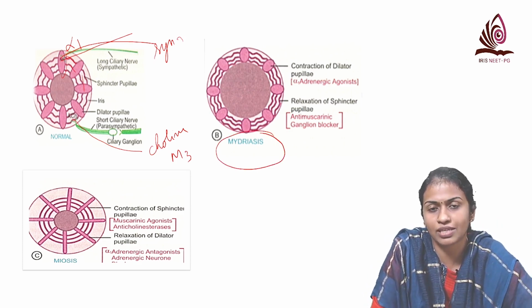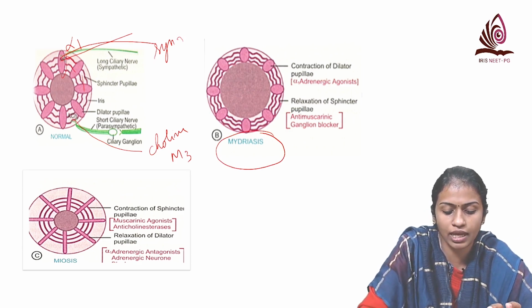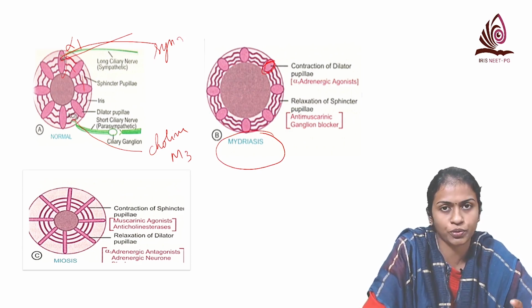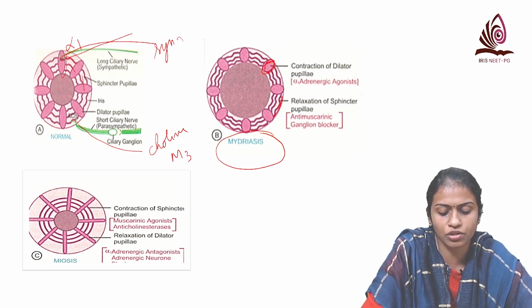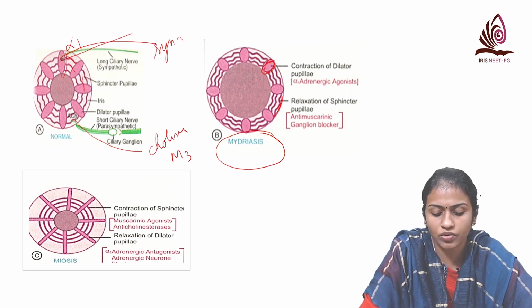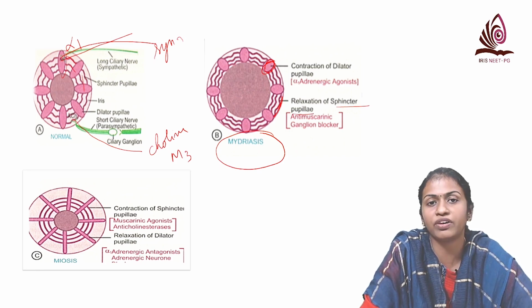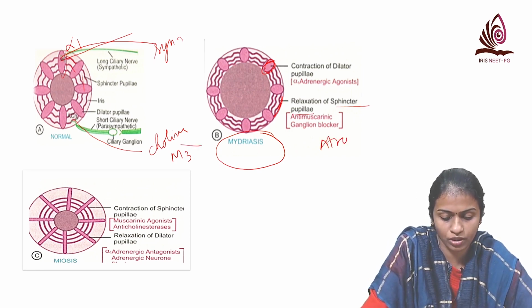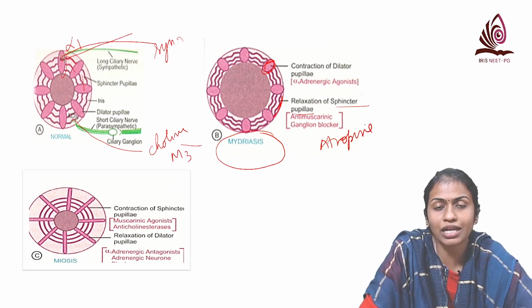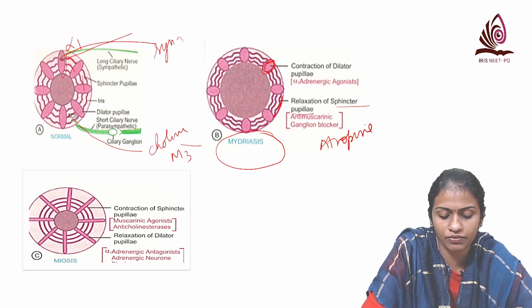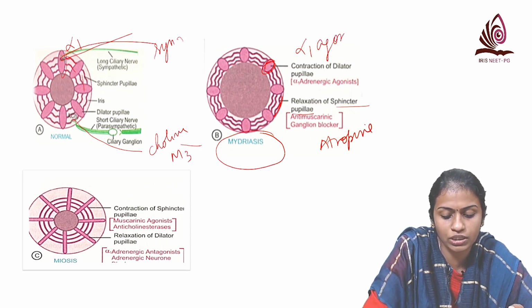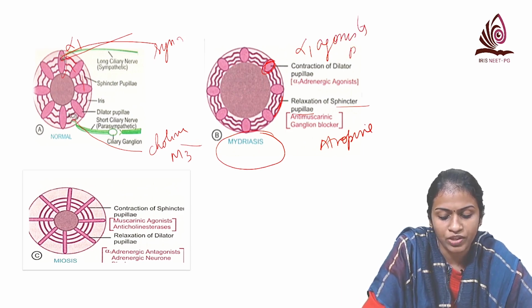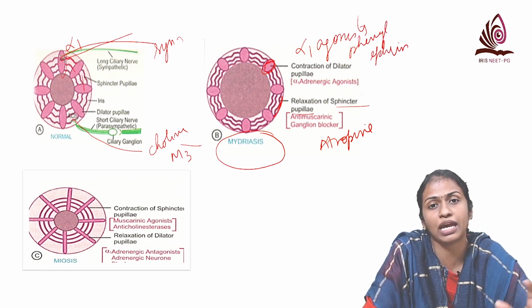When does mydriasis happen? Mydriasis happens when there is either contraction of dilator pupillae or relaxation of sphincter pupillae. Relaxation of sphincter pupillae is when you give anticholinergic agents like atropine, and contraction of dilator pupillae is by giving an alpha 1 agonist like phenylephrine. So both these agents produce mydriasis. One is known as active mydriasis. The other one is known as passive mydriasis.